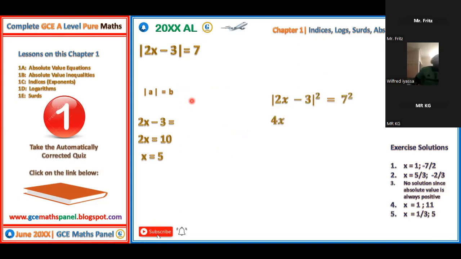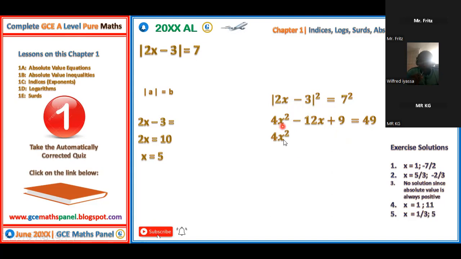Okay. So for the second method, we can square both sides. So say the absolute value of 2x minus 3, we square it, is equal to 7 squared. Now for the left-hand side, 2x minus 3 squared means 2x minus 3 times 2x minus 3. When we expand that, we'll have 4x squared minus 12x plus 9 is equal to 7 squared, which is 49. We bring like terms together.